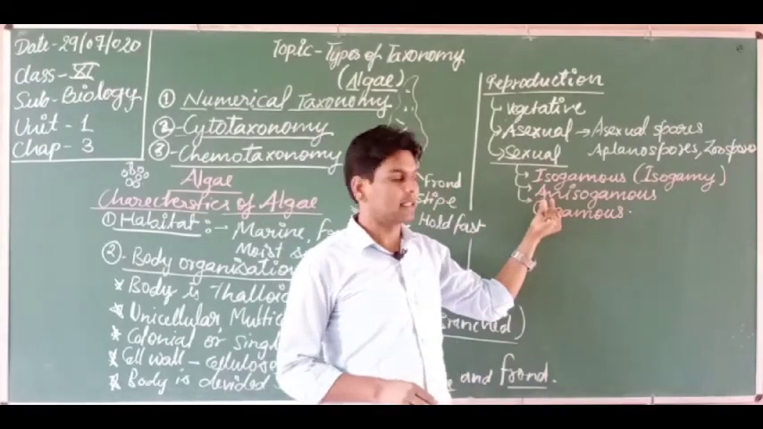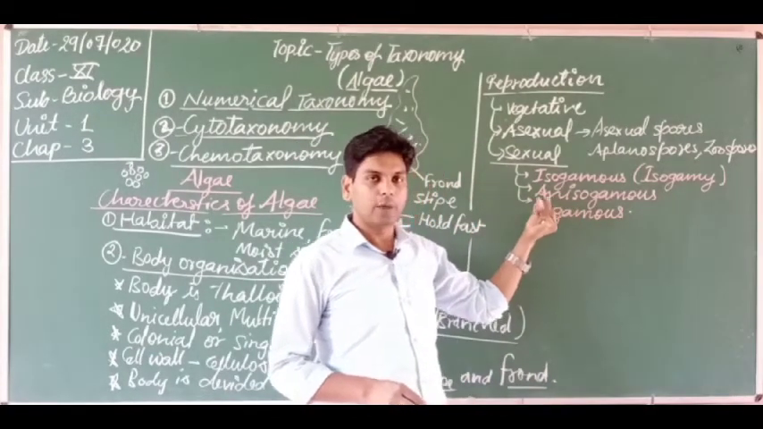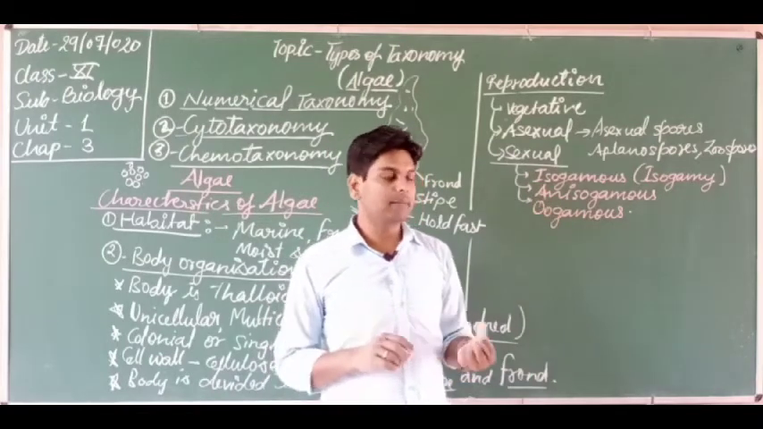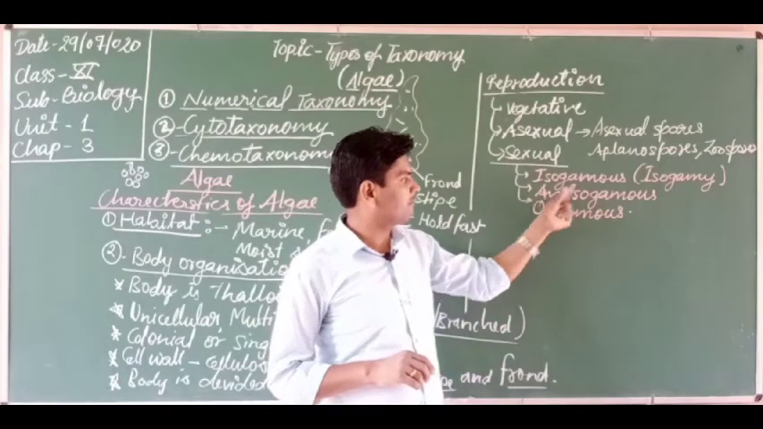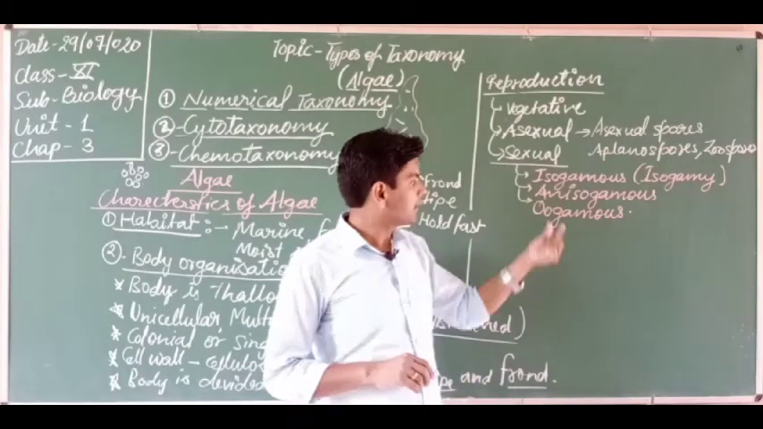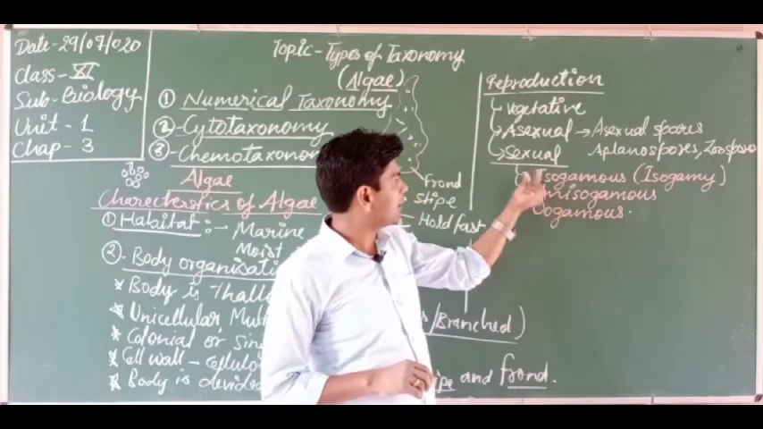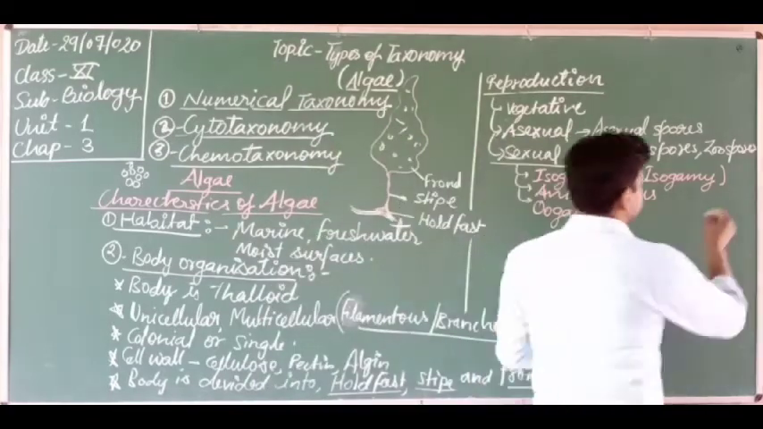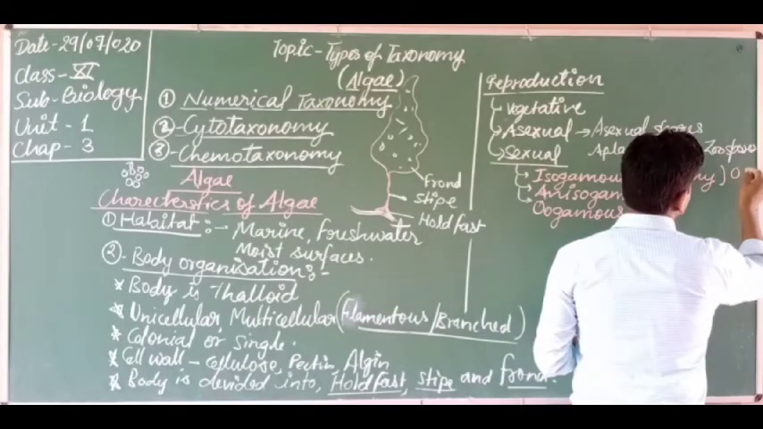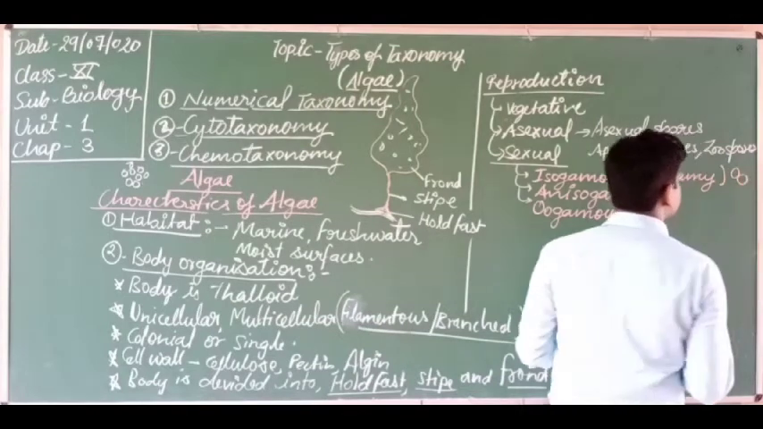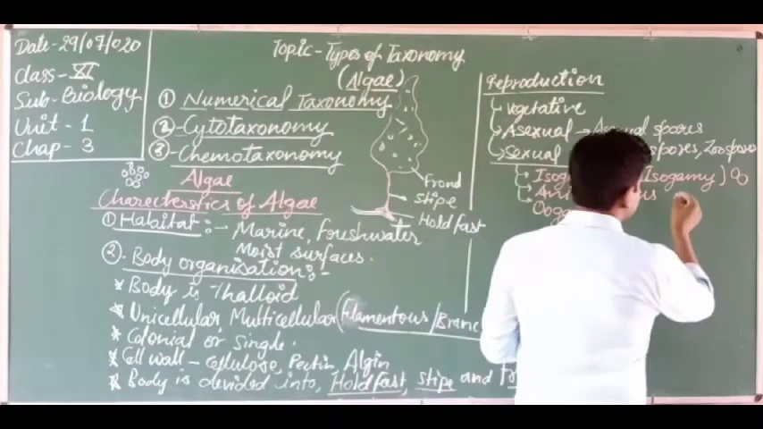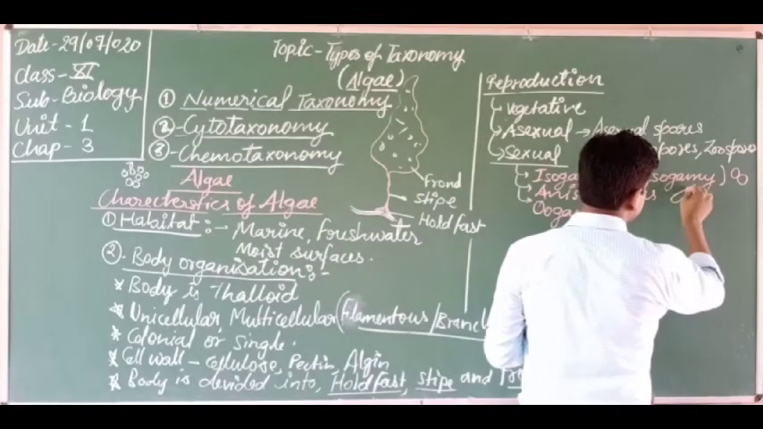N means absent. Iso means similarity. When similarity between two male and female gametes is absent and they fuse to form a zygote, this is known as anisogamous sexual reproduction. Got it? So here, suppose the gametes that fuse are similar in structure and physiology. Here in anisogamous, they may be different in structure,